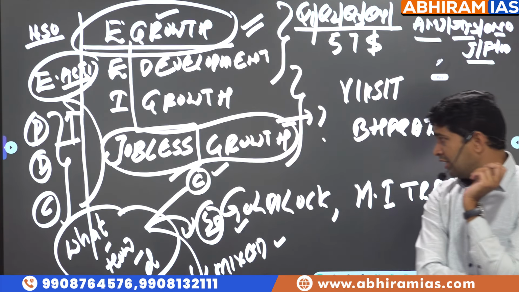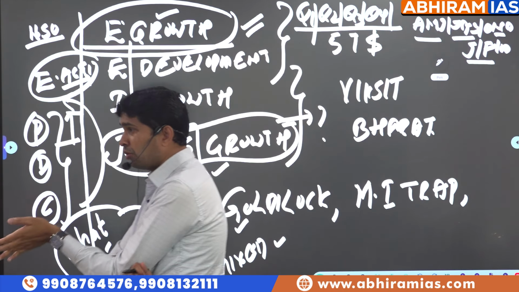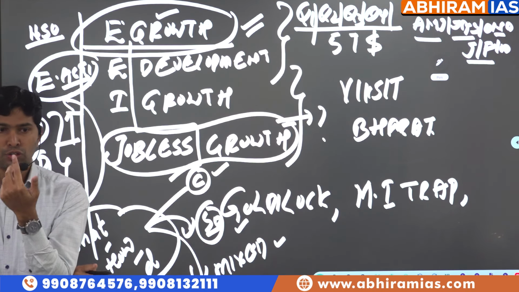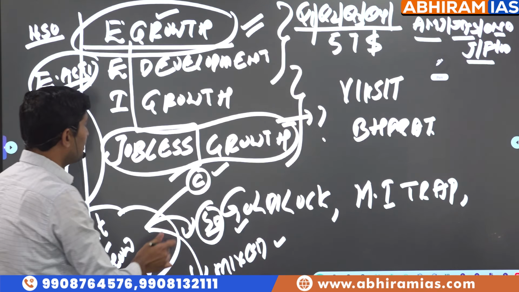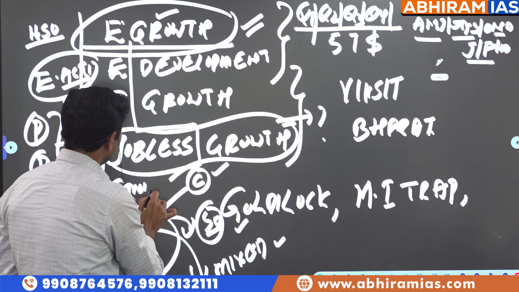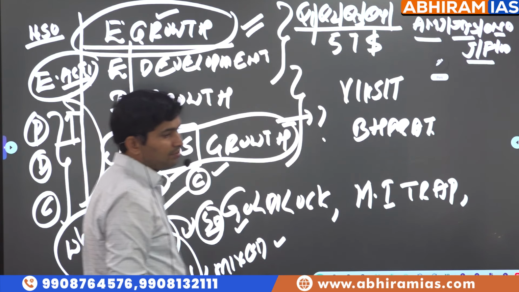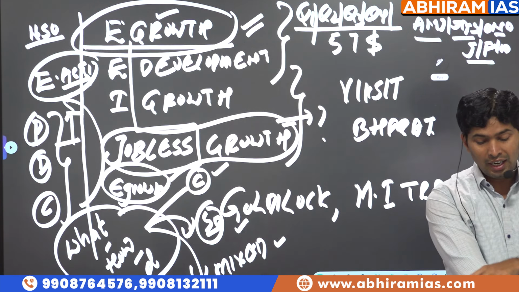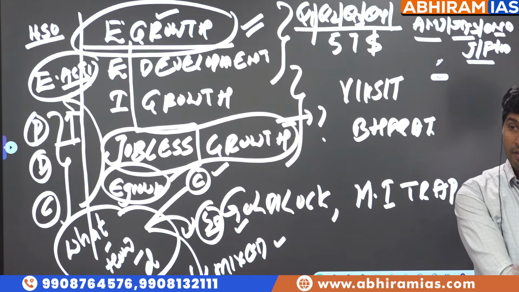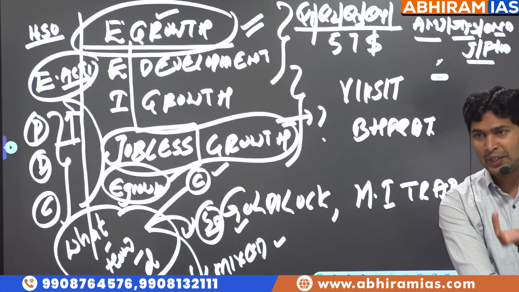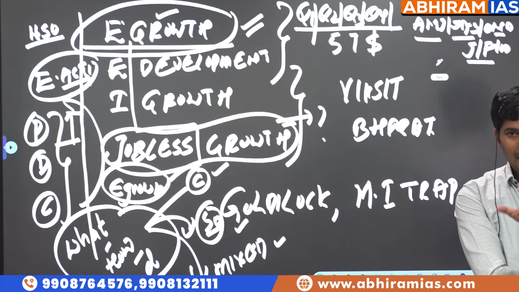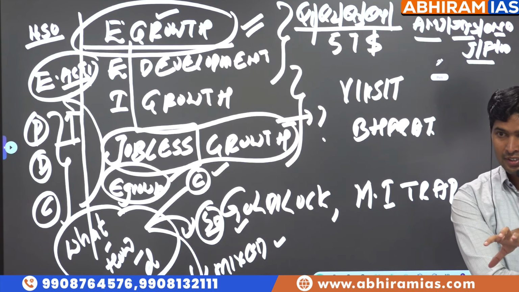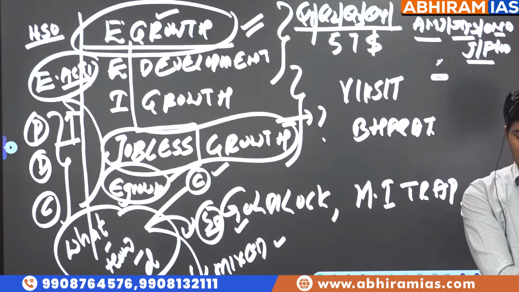Which means corresponding to the growth, the corresponding number of jobs are not getting created, which is referred to as jobless growth. Sometimes it's also referred to as exclusive growth. When we say exclusive growth, not everybody, not every sector, not every part of the economy, not every area is getting benefited because of economic growth. Some elite classes, some sections, some sectors, some people, some areas are getting benefited. So many people are left out.